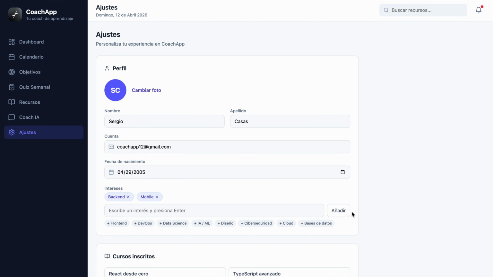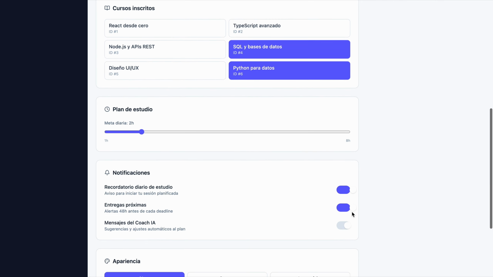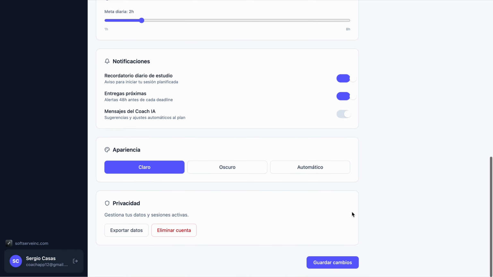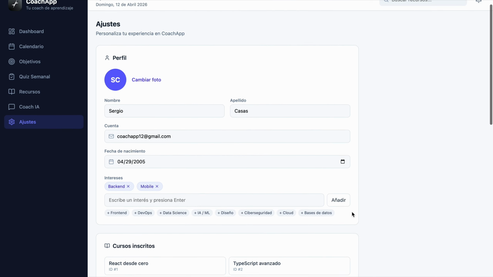So here we can see the settings of the user. We can change the username. We can adjust the hours per week, the courses.